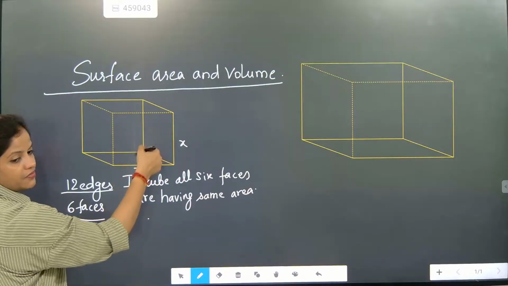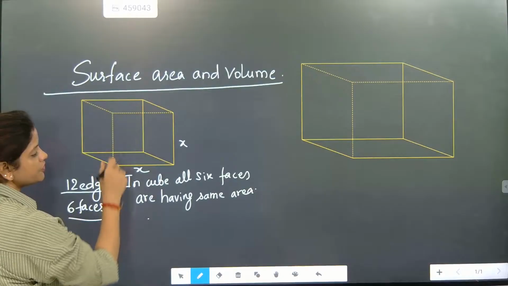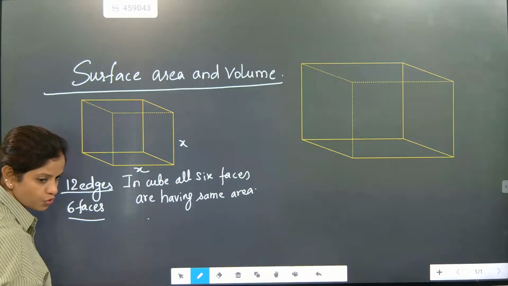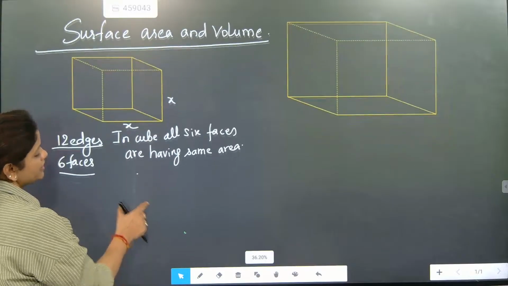So area of front part will become x square. This part will become x square. So what is the total surface area or surface area of 4 walls? Like that they are asking this question. So we are going to do that part. Let's check this one out.